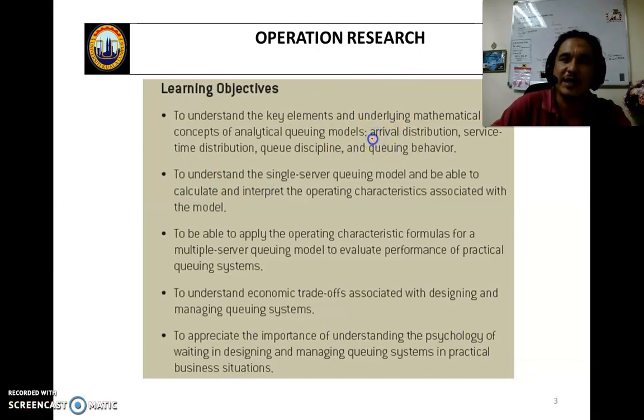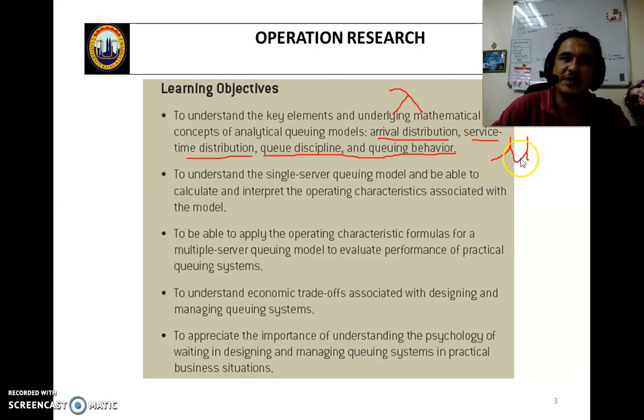For example, we will calculate the arrival distribution, the arrival rate, the service time distribution, and queuing discipline and behavior. We have five theories in this chapter, and I need about 2 weeks to complete it. We convert the situation into the arrival rate, whose symbol is lambda, and the service rate, whose symbol is mu.